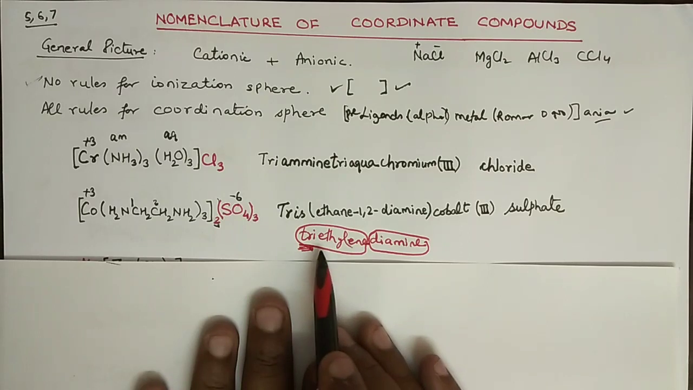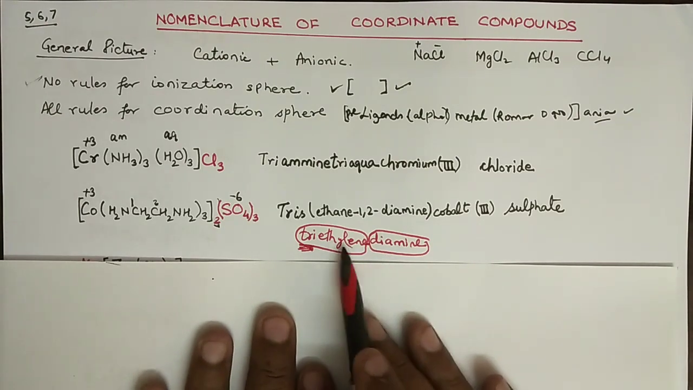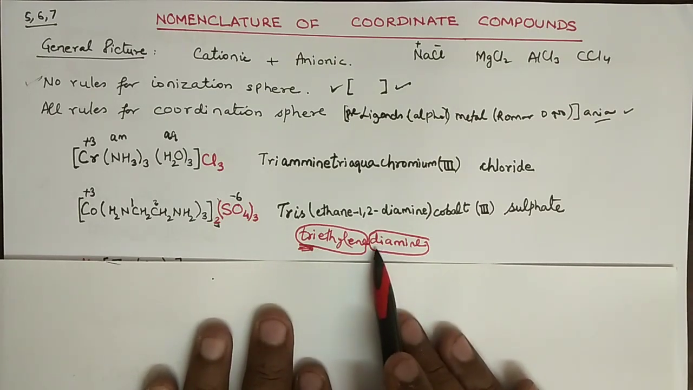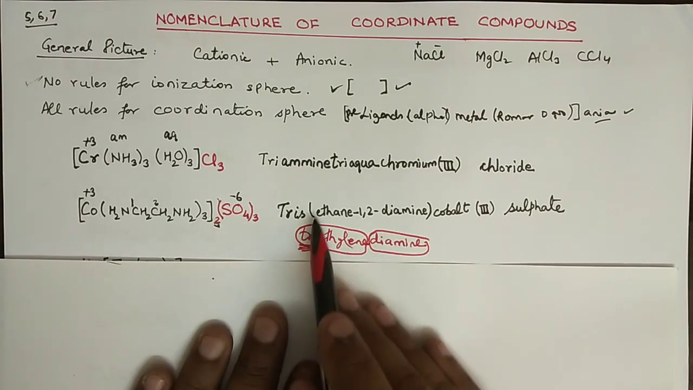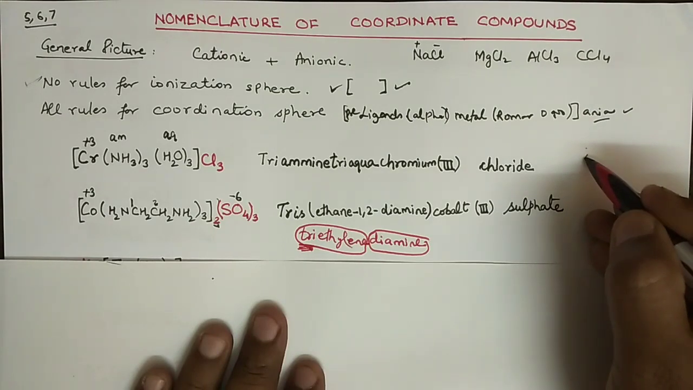So to avoid this confusion, we will never use di, tri, tetra when the ligand already contains such a category of prefixes. So we have a different category of prefix, right? If the ligand's name already contains di, tri, tetra, penta, hexa, etc., then we will name the ligand, if present multiple times, as tris